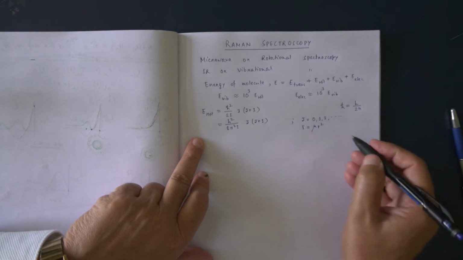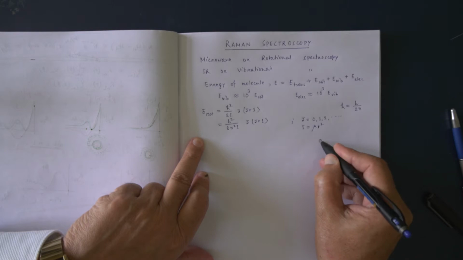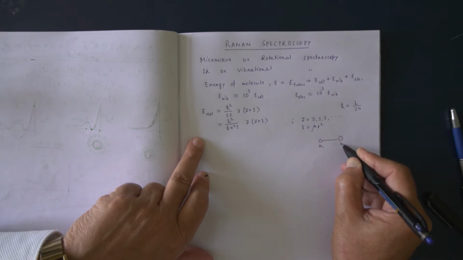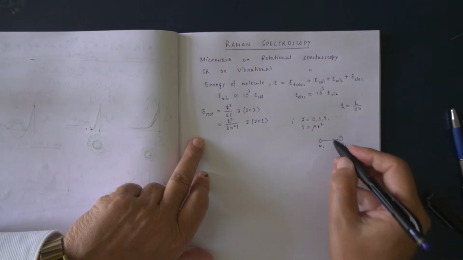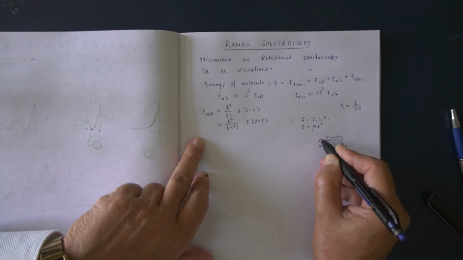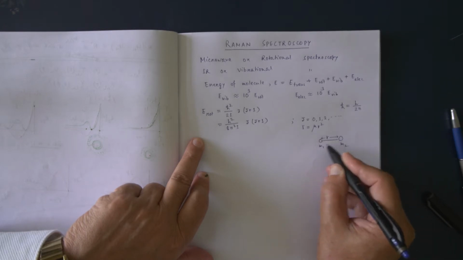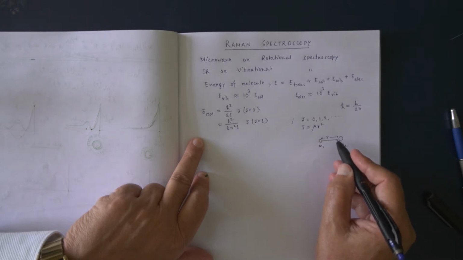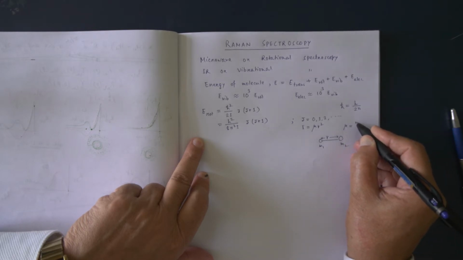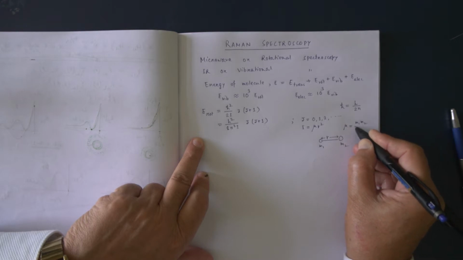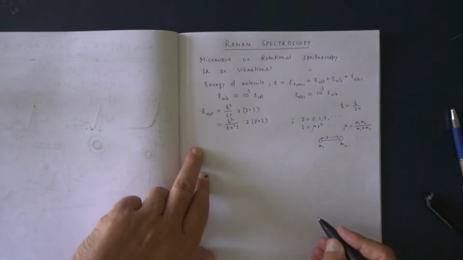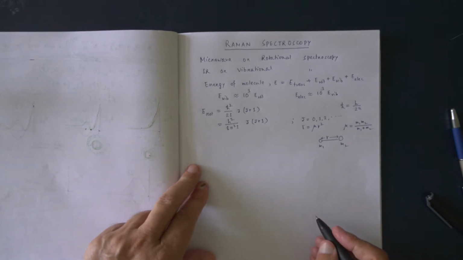Suppose we have two masses like this, m1 and m2, and the distance between the two masses is r. Now what is mu then? Mu equals m1 m2 by m1 plus m2. This is the reduced mass.